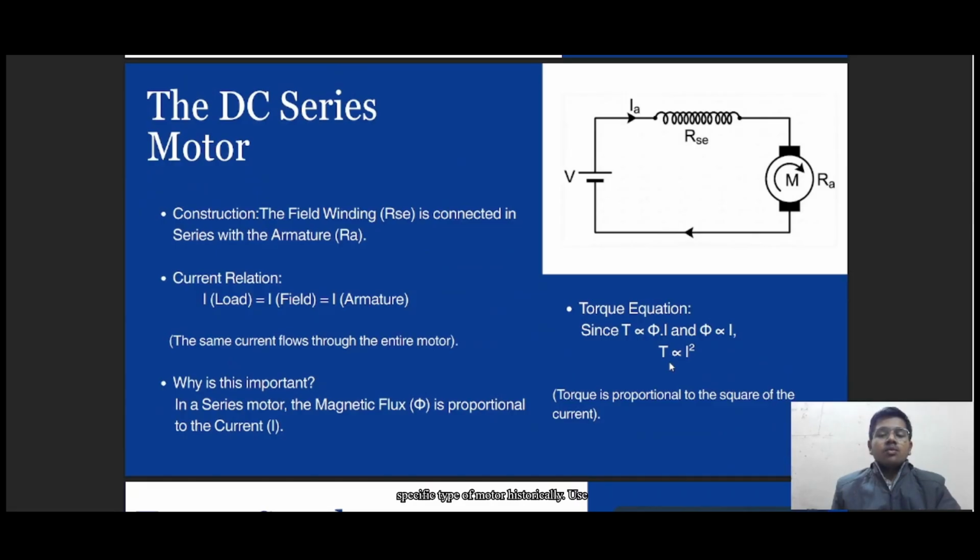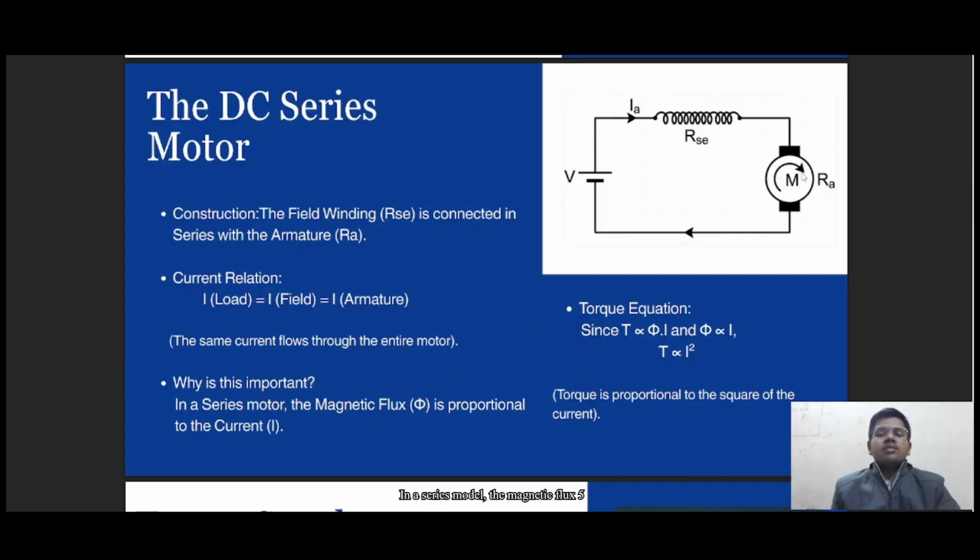Moving to the specific type of motor historically used for traction, the DC series motor. As you can see in the circuit diagram, the field winding R_SE is connected in series with the armature R_A. This means the same current flows through the entire motor, which means I load = I field = I armature. But why is this important?